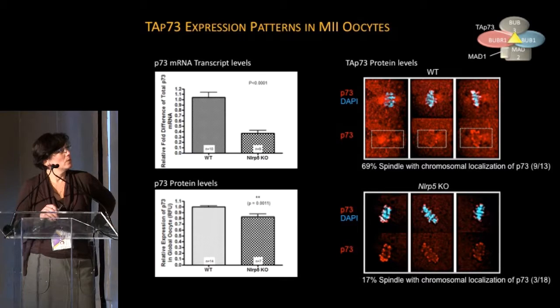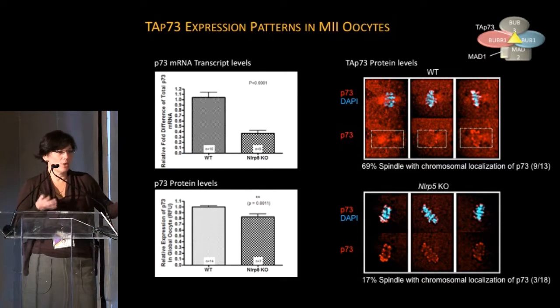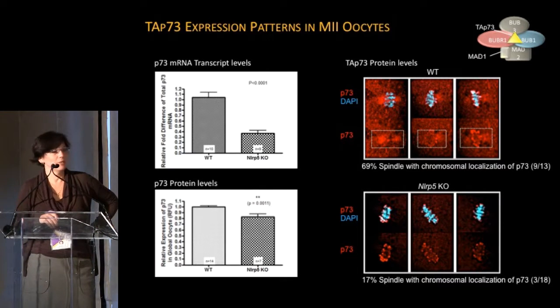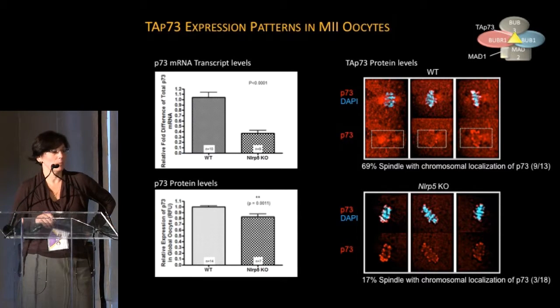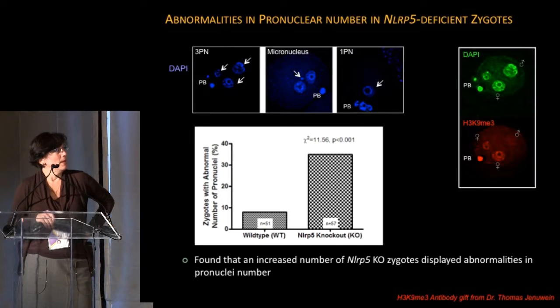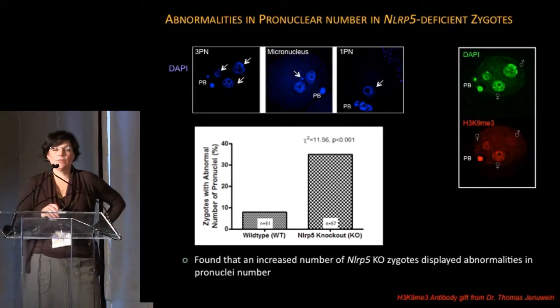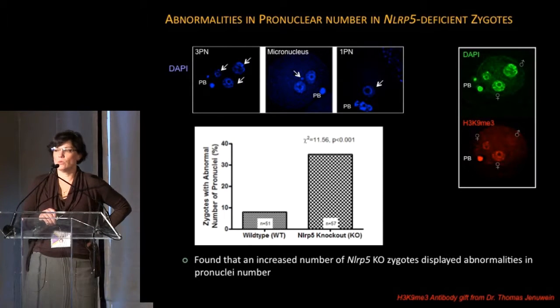We also looked at P73 itself because I draw this analogy between the two, and we found that transcriptionally there is a decreased amount of P73 as well as of the protein in NALP5 mutants, and in a very small fraction of the oocytes, P73 does localize to the spindle. In most of them it does not, and it's all scattered. As I said, if there is an abnormal spindle, this should lead to aneuploidies.